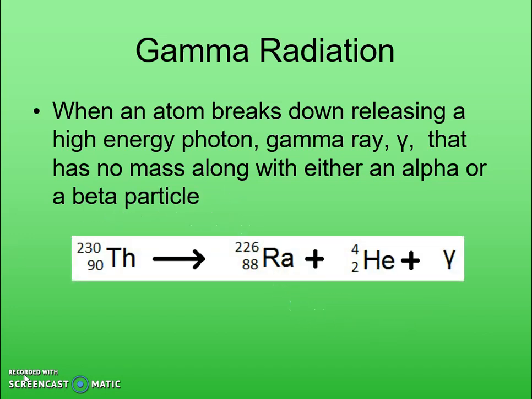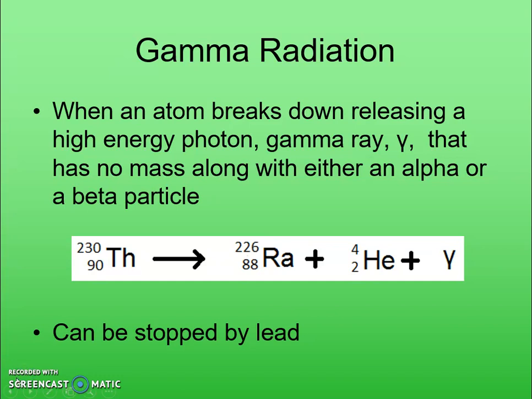We see that here with our thorium breaking down into radium with an alpha decay and also some gamma radiation coming off. That gamma radiation is really strong. You need lead to be able to stop it. That's why, when you go get an x-ray, they give you that lead vest to protect you from any type of rays with a lot of energy, like we see here.